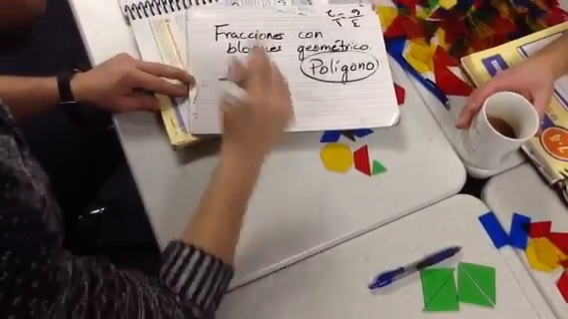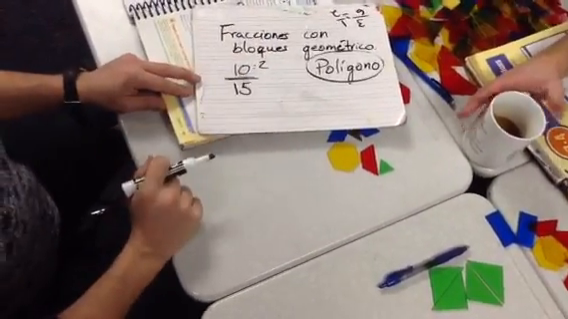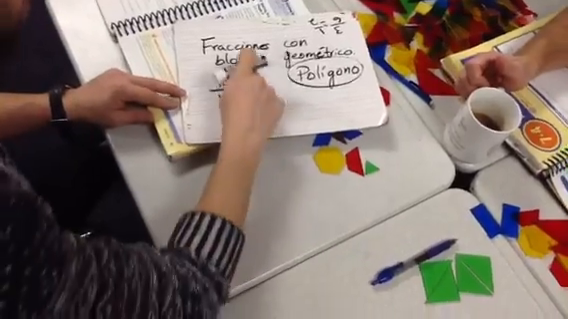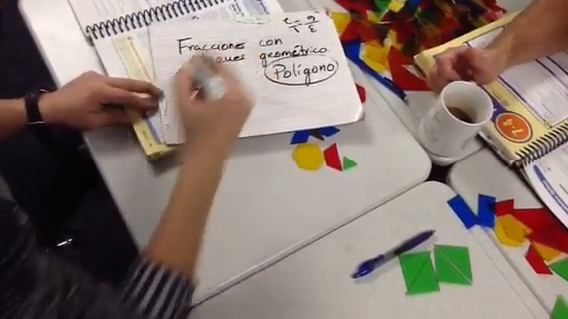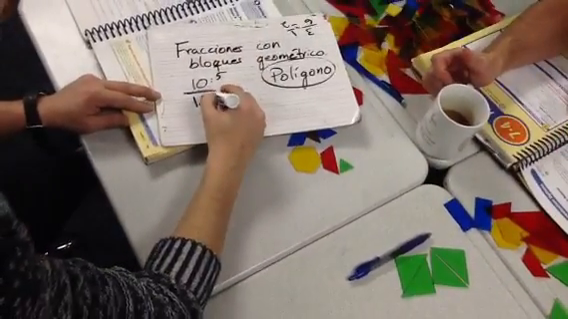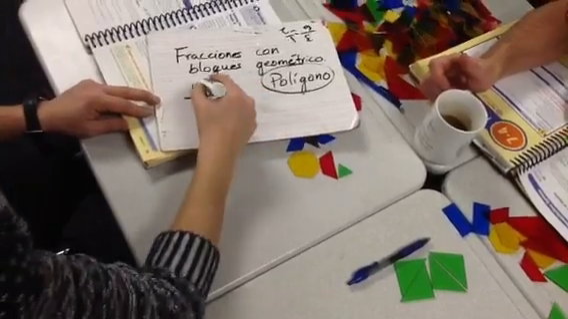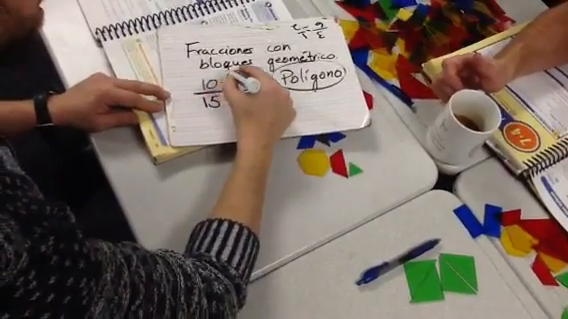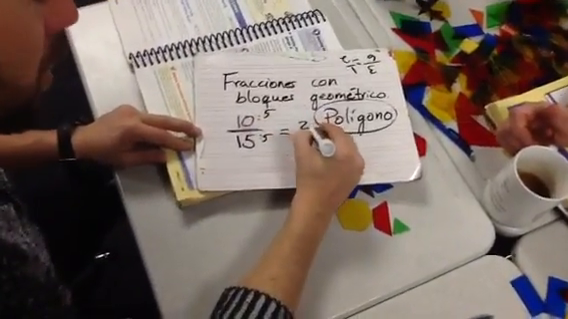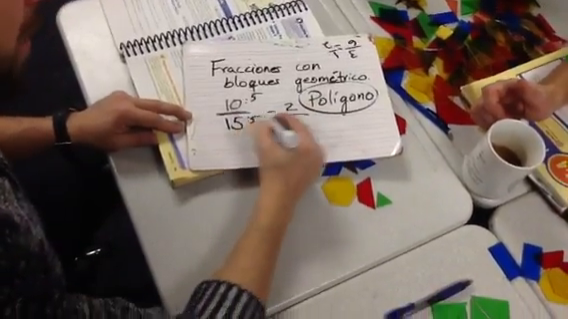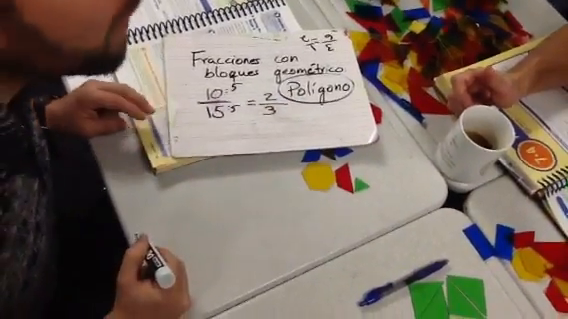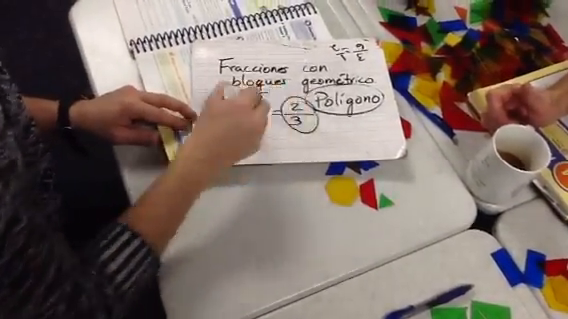Divided by 2? No, not by 2 because 15 cannot be divided by 2 exactly. So, look at this. By 5. Yo divido por 5 y el 15 lo divido por 5. Y ahora tengo 10 divided by 5 is 2. 15 divided by 5 is 3. 2/3 of the classroom. This is equivalent to this one.